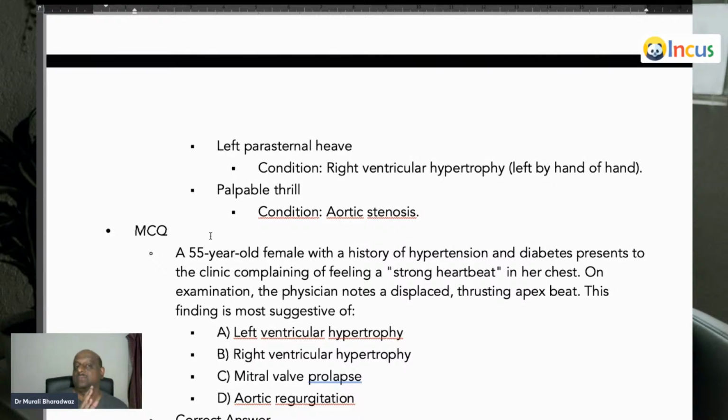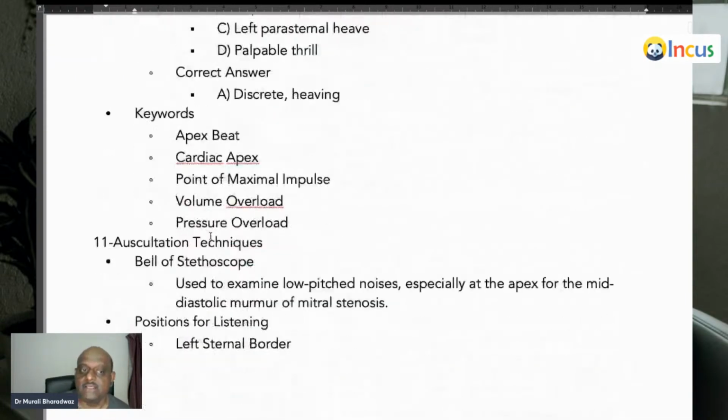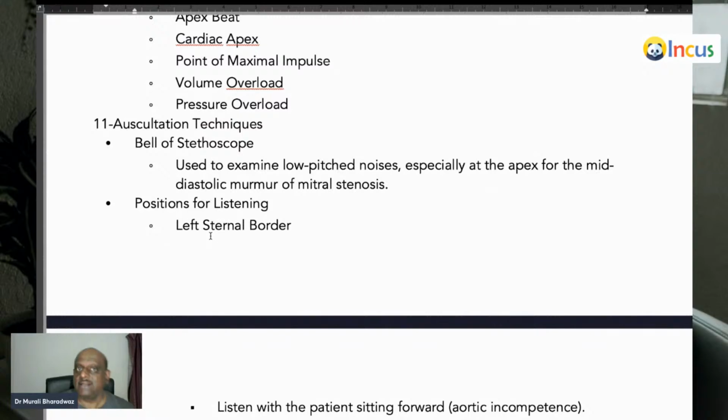Palpable thrill, a thrill you can feel, is a feature in aortic stenosis, and this murmur of aortic stenosis radiates into the carotids. Please don't forget. So these are some of the important 10 main topics, and almost you mastered 50 high-yield facts which are going to come in exam.